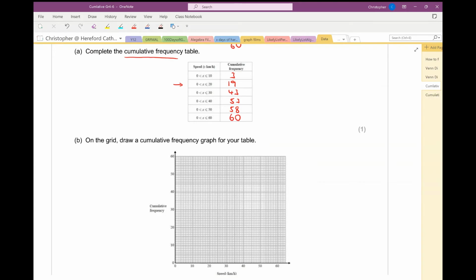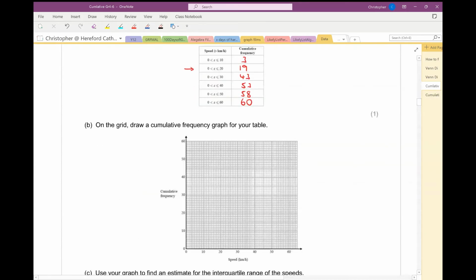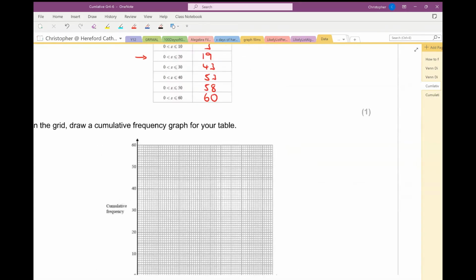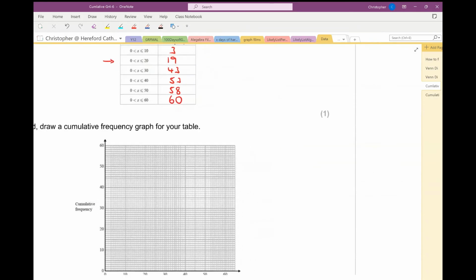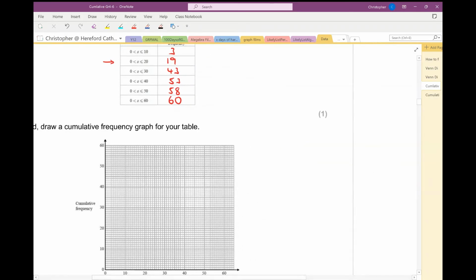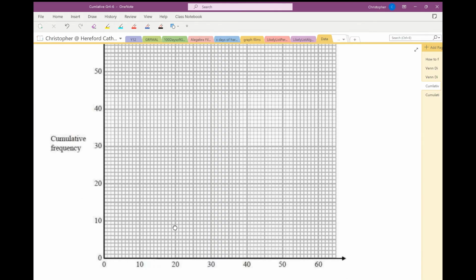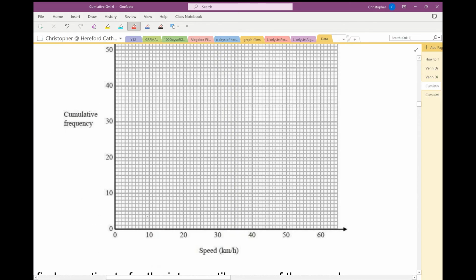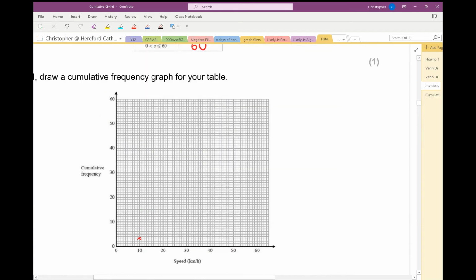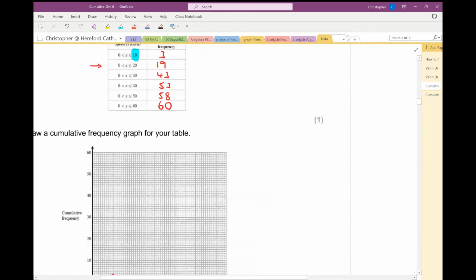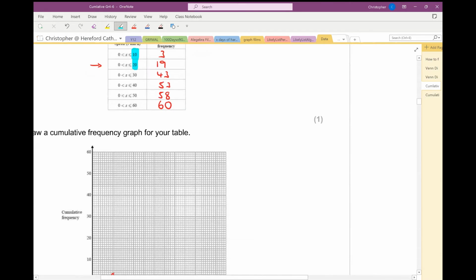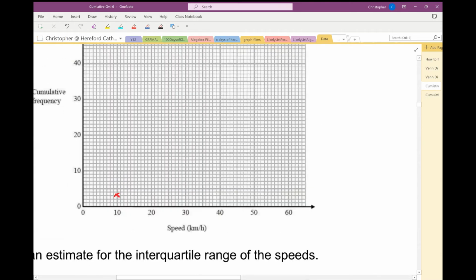Right, on the grid, draw a cumulative frequency graph for your data. I'll do the first point on the film, and then you can pause the film and do yours, and I'll do mine, and then you can press play again, and magically I'll have done them all. Just remember that you plot against the end of the class. So I've got a speed of 10, and I'm going to plot 3 for my cumulative frequency against a speed of 10, because there are 3 that are going up to 10. Let's just do one more. I'm going to plot a speed of 20 for my cumulative frequency of 19.